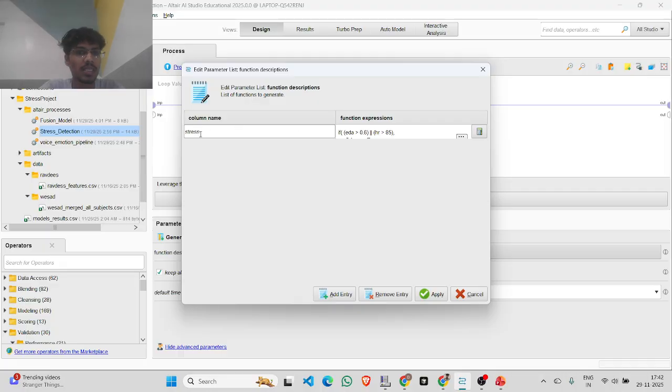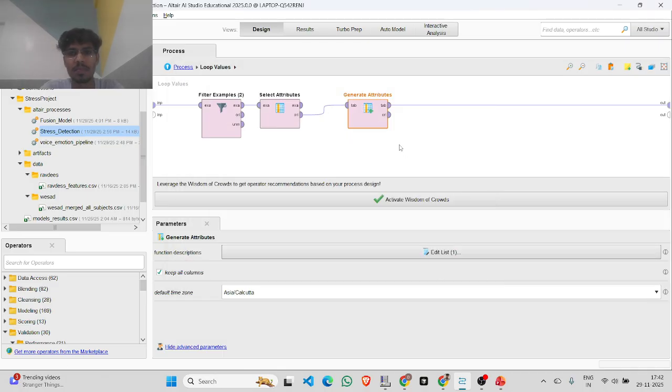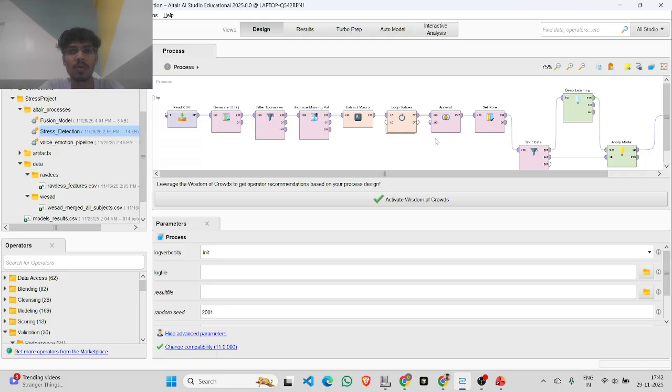It is stress, and this is the formula, that function. Here we can write the expression. It's a kind of rule, the formula that we write, on what basis we are creating another column. So it's like this is inside the loop. And let's come to the server of this process.